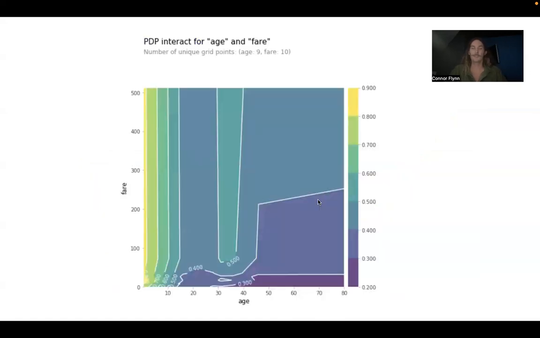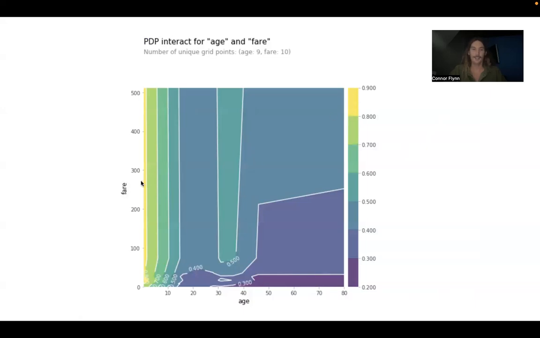And what if we looked at these two together? So if we looked at age and fare together, and these colors, right, these segments are based on a 0 to 100% prediction of survival. We see the sliver that's at a very low age here is all yellow, so very high prediction of survival.